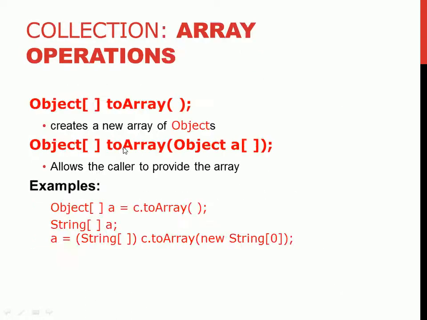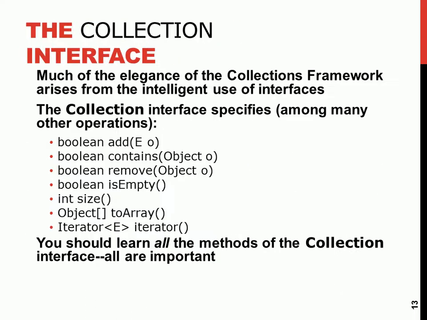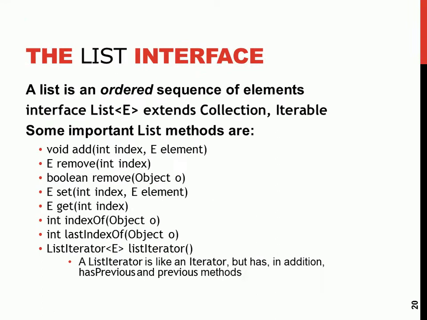When it comes to list, remember in the collection interface, the add took only one parameter. But when you come here, the add takes what? Two parameters. When you are in the list, the index and the actual element that you want to add there. So if you want to insert or add at a particular index, you pass the index, and here the actual element will be here. If you want to remove, you need to pass the index.